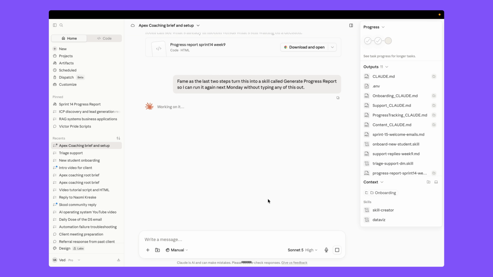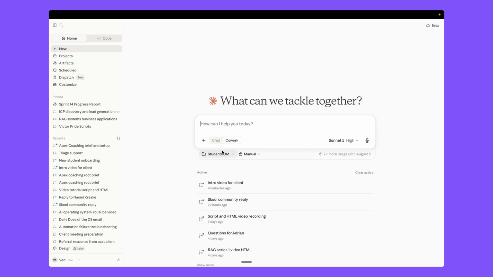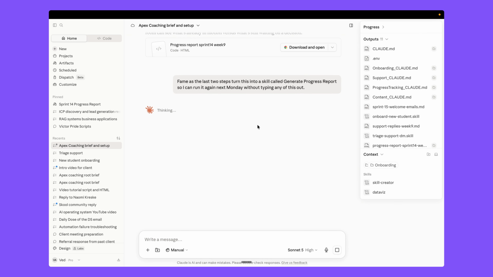So it creates a skill for you, right? And then you need to do the same thing. Just come here, connect to your folder, give a command, and just run your skill, right? And you don't need to provide any brief or anything again and again. So it has all the information about you, your business, and we also have some skills that automatically run.